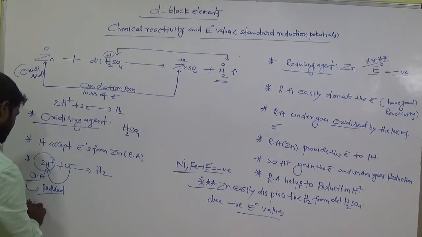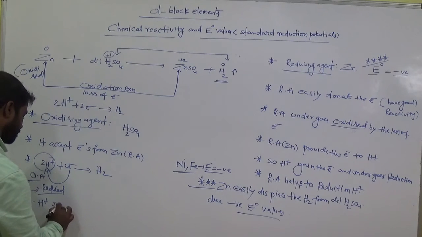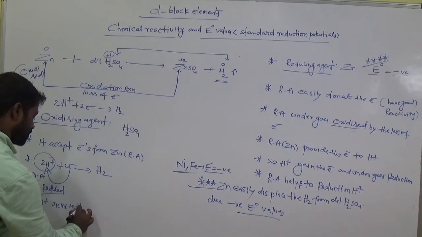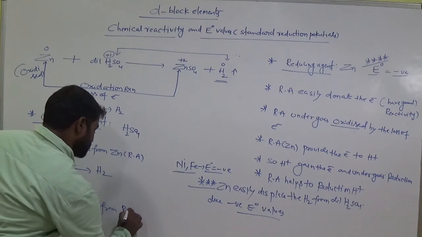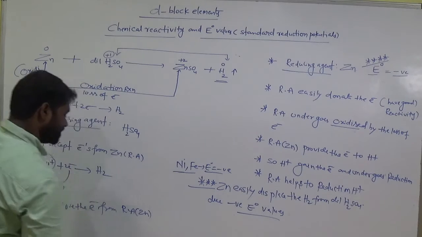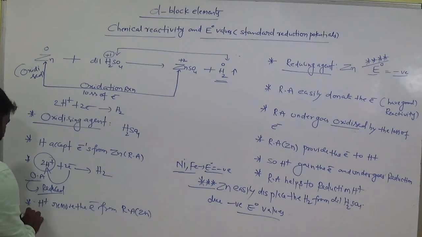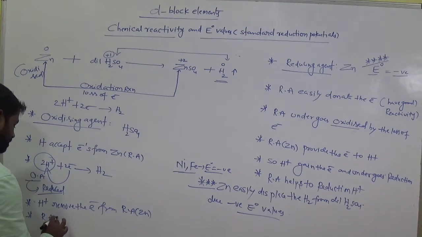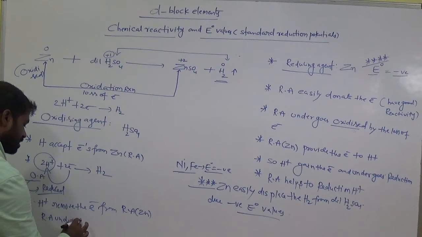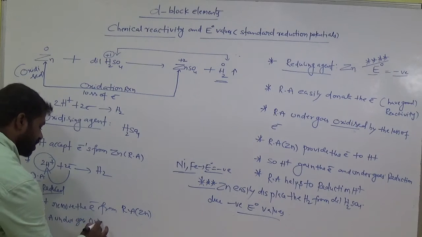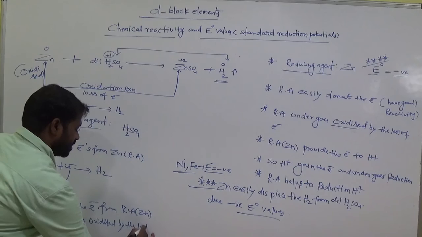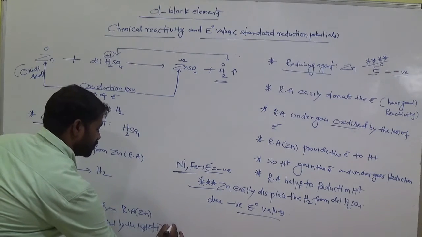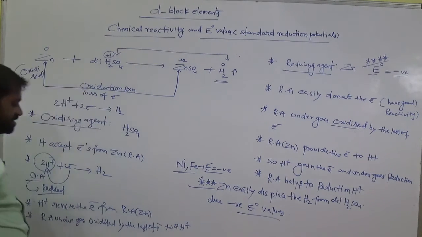That means H plus removes the electron from the reducing agent. Am I right? Clear? Then the reducing agent undergoes oxidation by the loss of electrons to H plus.